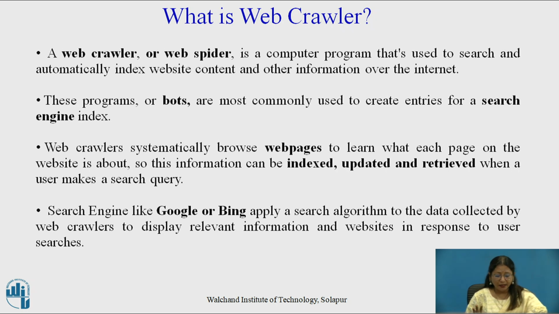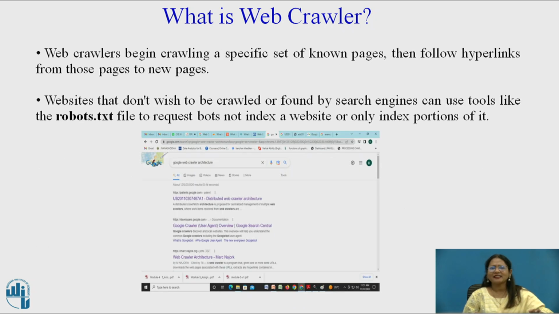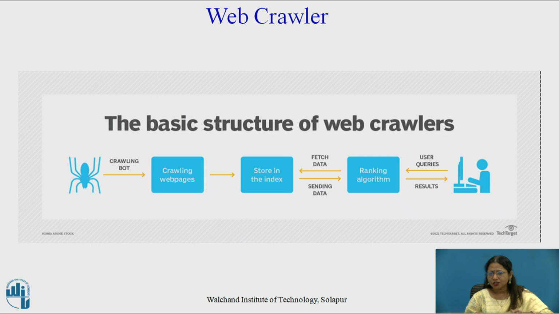Web crawlers systematically browse web pages to learn what each page on the website is about, and how it is indexed, updated and retrieved when a user makes a search query. Search engines like Google or Bing apply a search algorithm to data collected by web crawlers to display the relevant information and websites in response to user searches. You can see here an example of how a web crawler begins crawling and how it gives you the result. These are the basic structure of the web crawler.